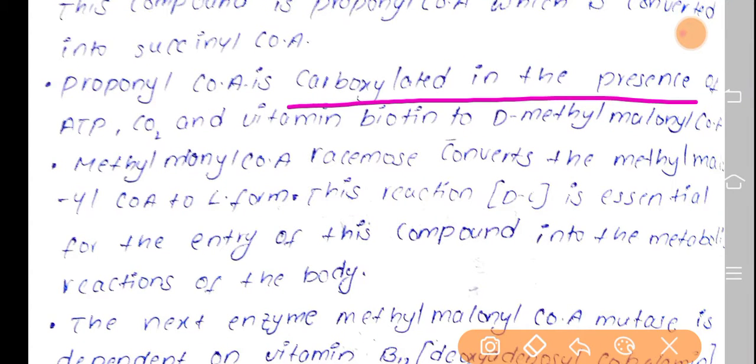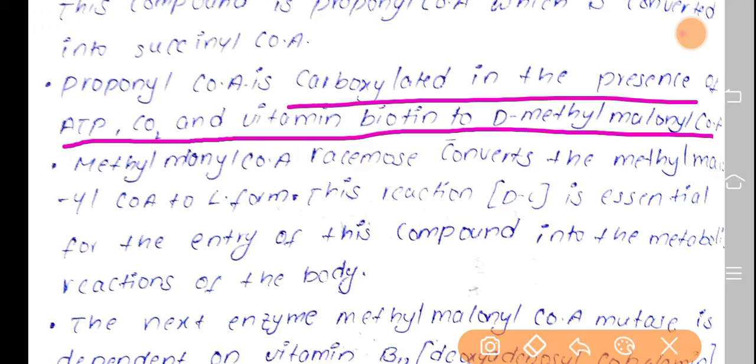carboxylated in the presence of ATP and carbon dioxide, and also the vitamin biotin. So this particular reaction is catalyzed by the enzyme propionyl CoA carboxylase. This propionyl CoA carboxylase is an ATP dependent enzyme, and it also requires CO2. Why?